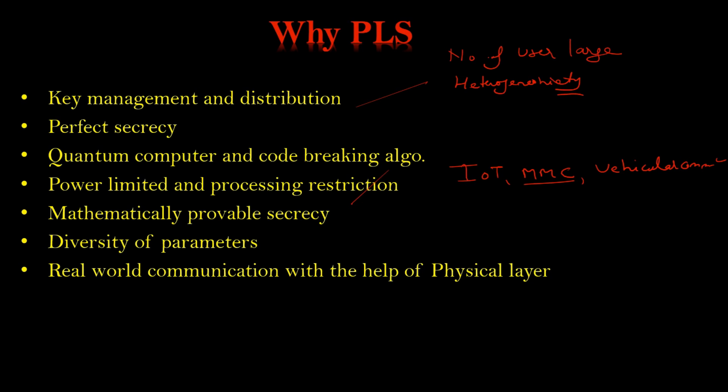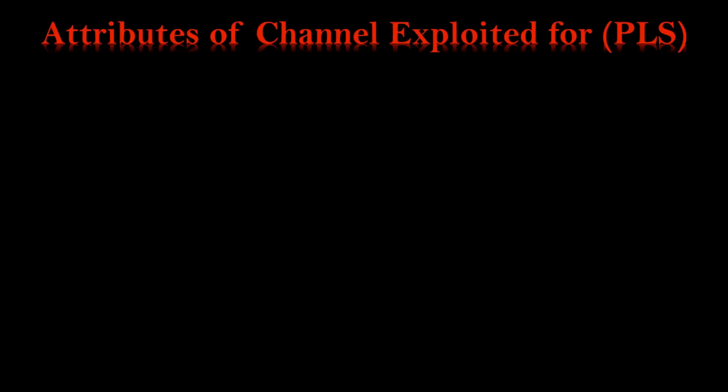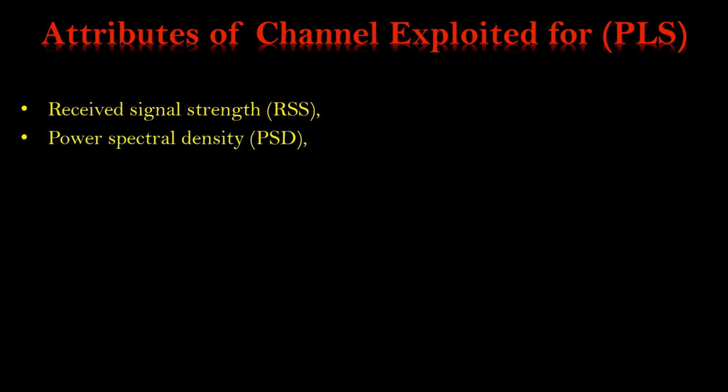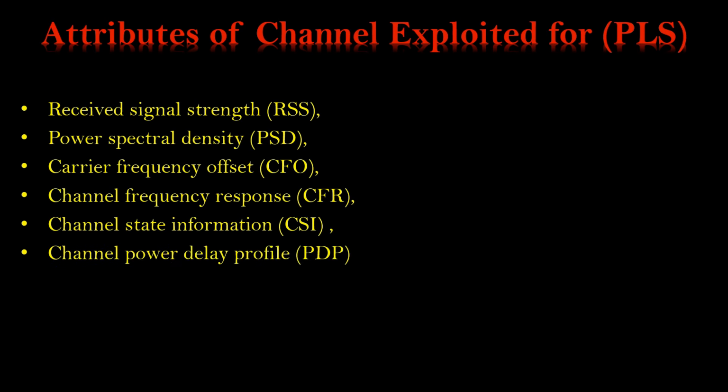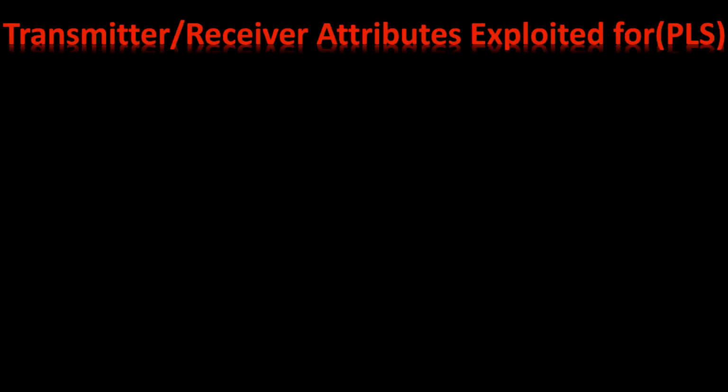So that's why we use physical layer security. We have already discussed that attributes of the channel are exploited to provide physical layer security. The first attribute is the received signal strength, and then the power spectral density, carrier frequency offset, channel frequency response, channel state information, and channel power delay profile.